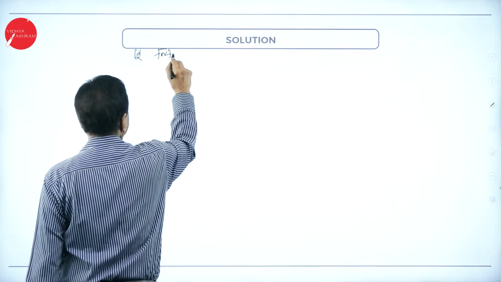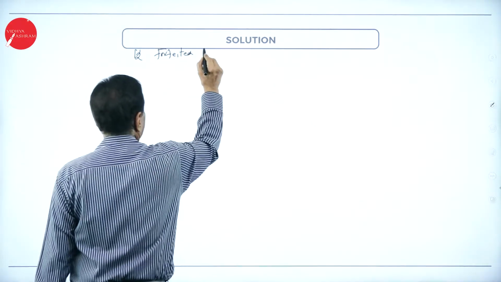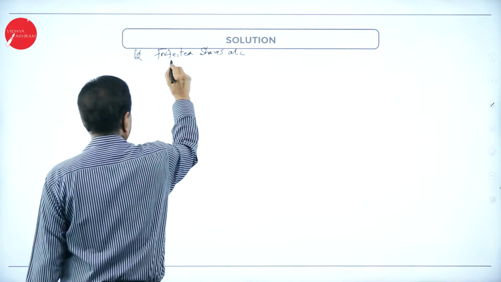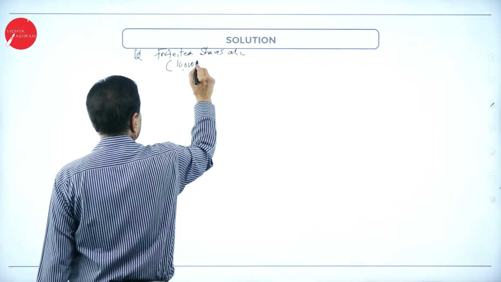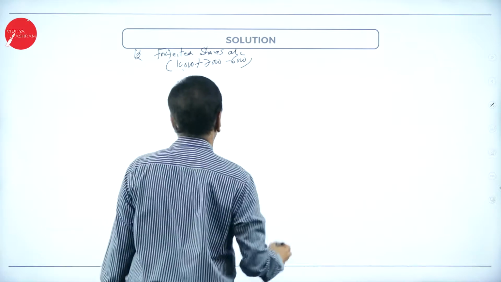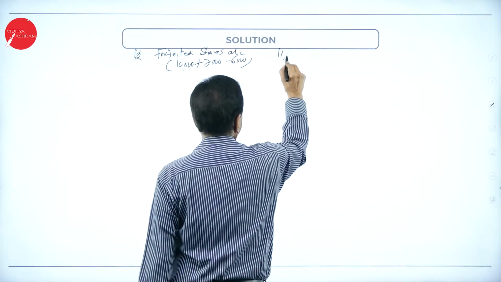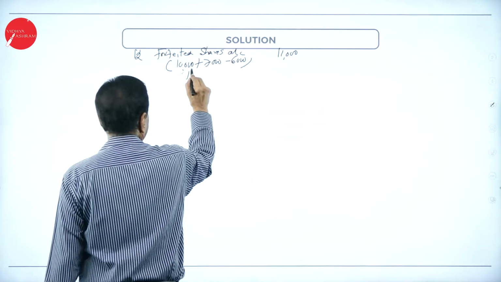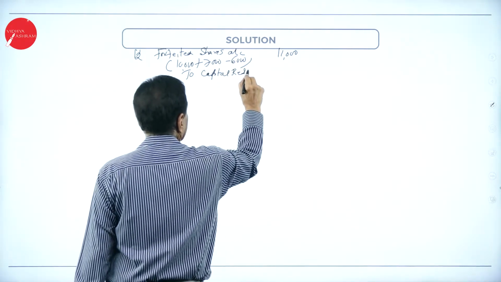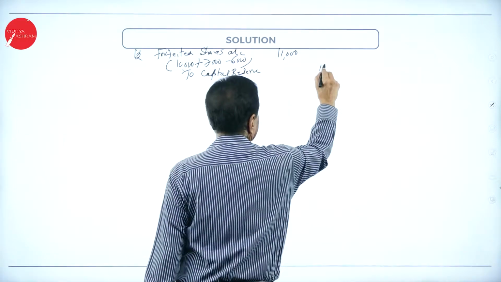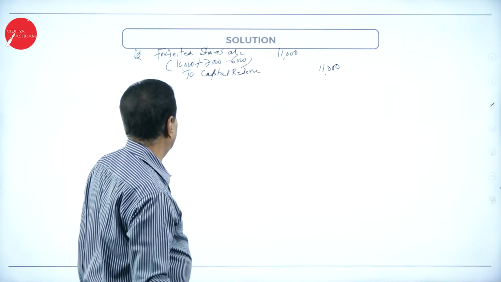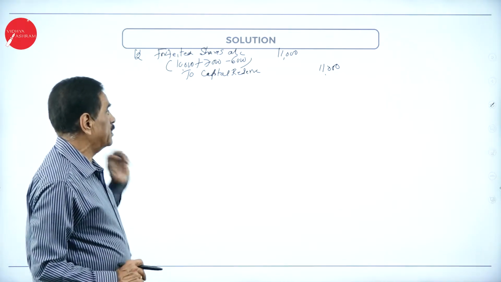Forfeited shares account debtor, this is 10,000 plus 7,000 minus 6,000, that is 11,000, to capital reserve, 11,000. Being excess capital transferred to capital reserve.